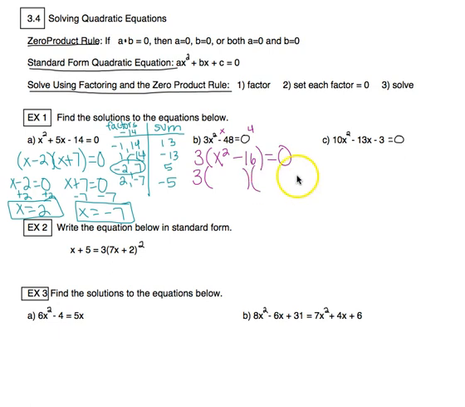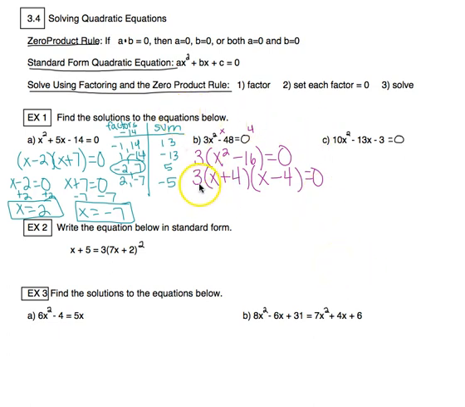Remember that difference of squares, it's 2 parentheses. The front square root goes in the front. The back square root goes in the back. And then one symbol is a plus while the other is a minus. Now, here's where we have to be careful with number 2, and I'm purposefully picking examples that illustrate different things.